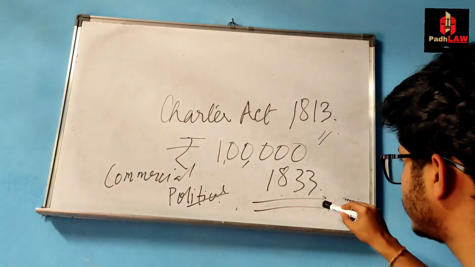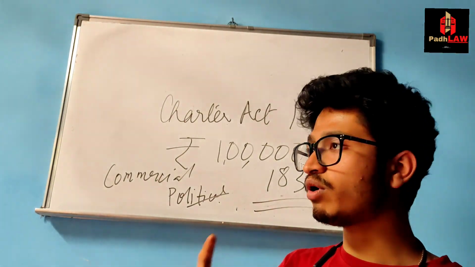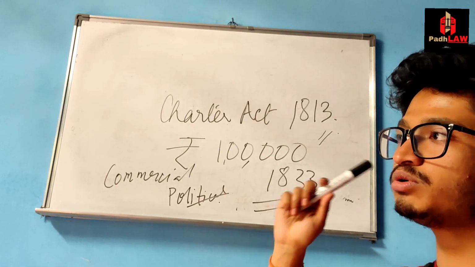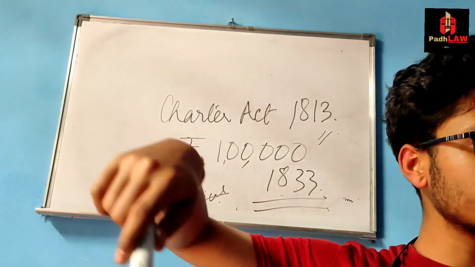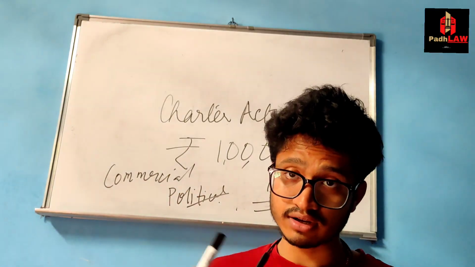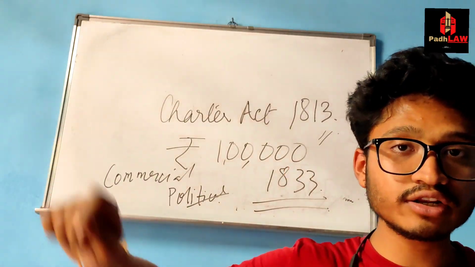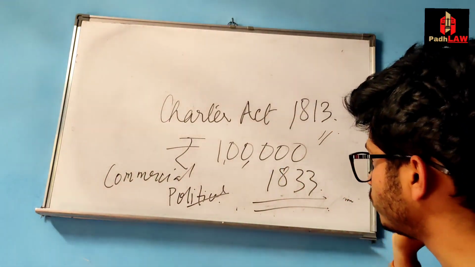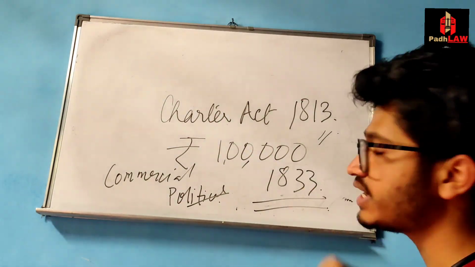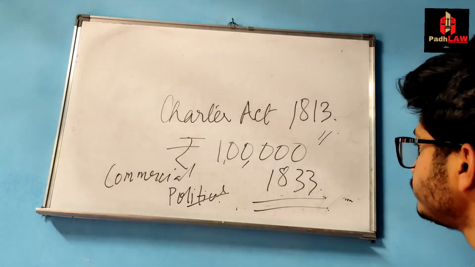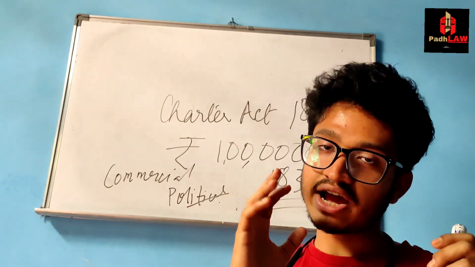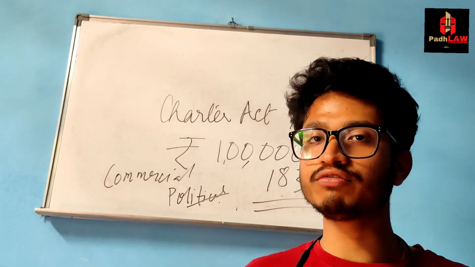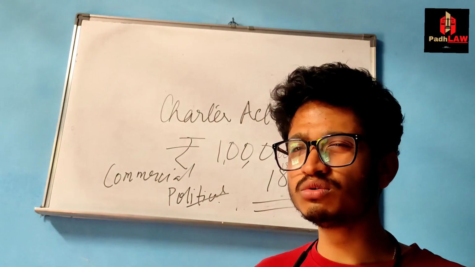But after this 1833, they brought a uniform law. मतलब जो बंगाल में होगा वही मद्रास में होगा, वही बॉम्बे में होगा. So it brought this uniformity. So in a way, it started to tie up India. So from that point of view, this act is very important. So the board, the directors of the company, जो थे very powerful before this, started to lose power.